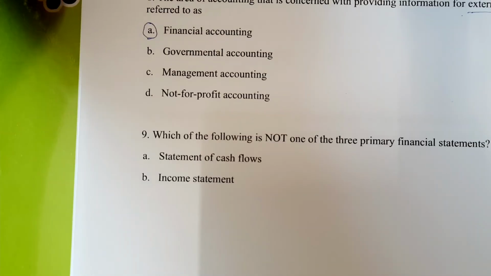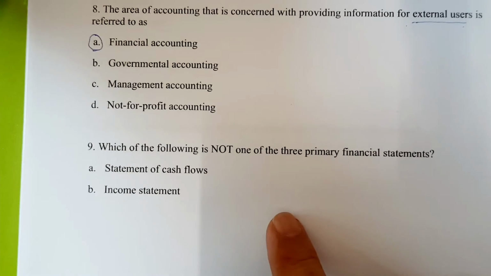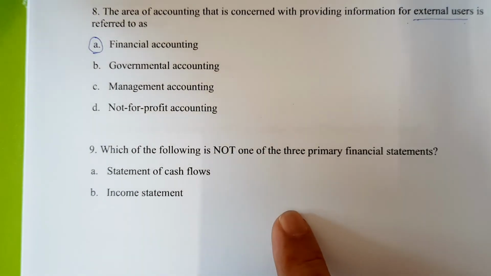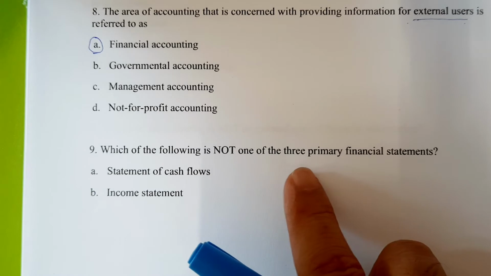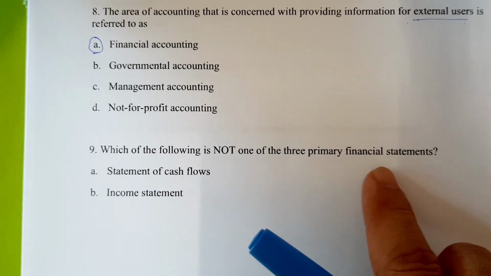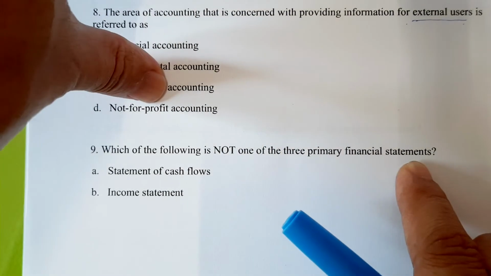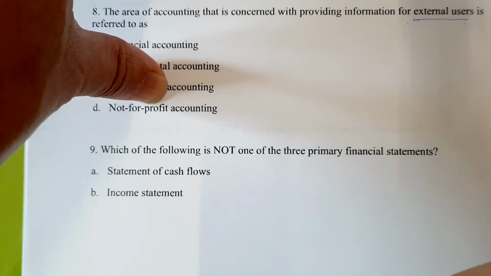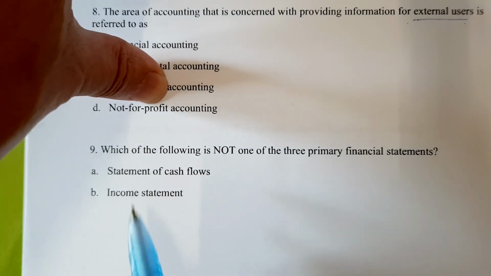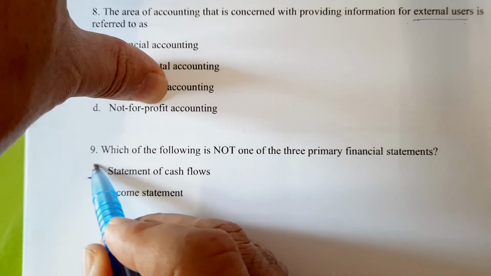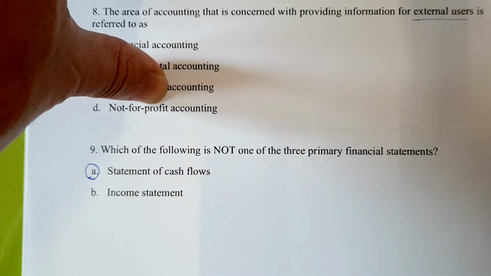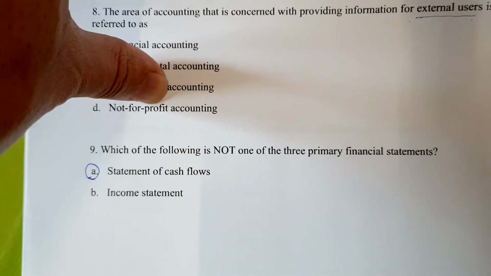Number 9. Question 9 asks you, which of the following is not one of the 3 primary financial statements? Okay, I think you still remember the 3 primary financial statements are the income statement, statement of equity, and the balance sheet. So the answer is A. Statement of cash flow is not one of the 3 primary financial statements.